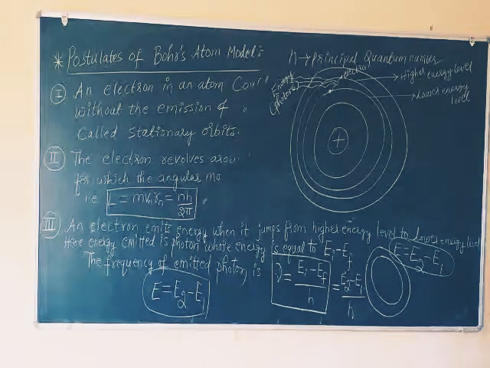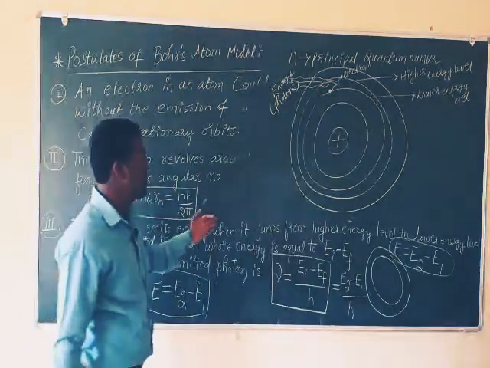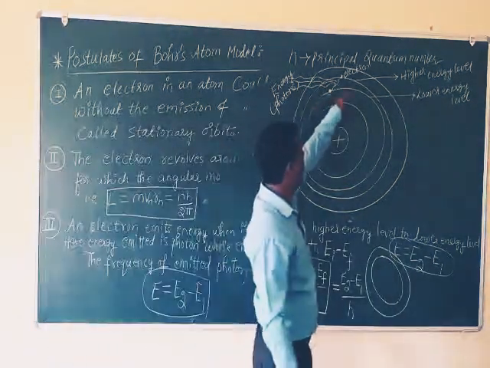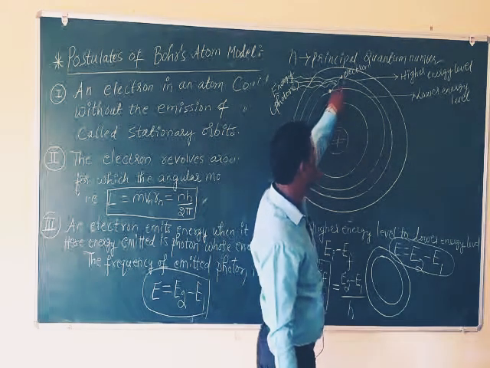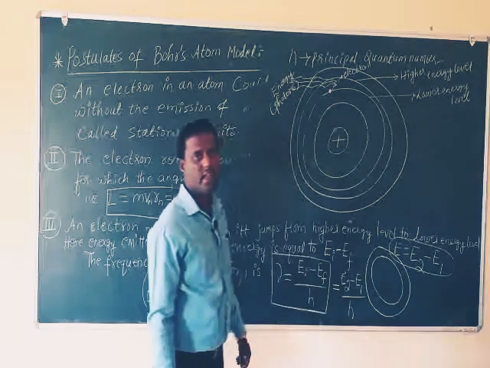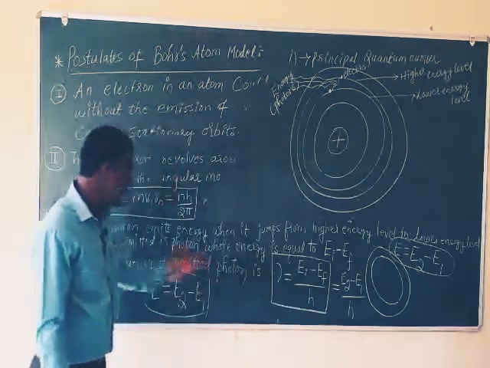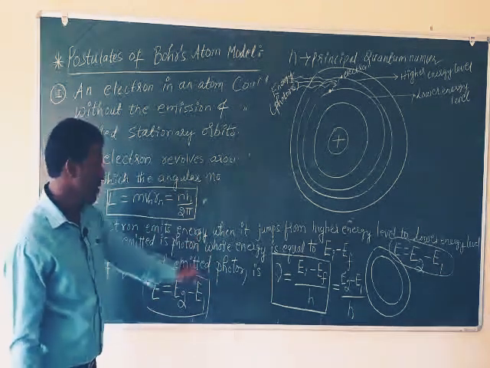See here what I am telling is, third point: an electron emits energy when it jumps from a higher energy level to a lower energy level. When the electron jumps from higher energy level to lower energy level, it is emitting energy, and that emitted energy is in the form of a photon.